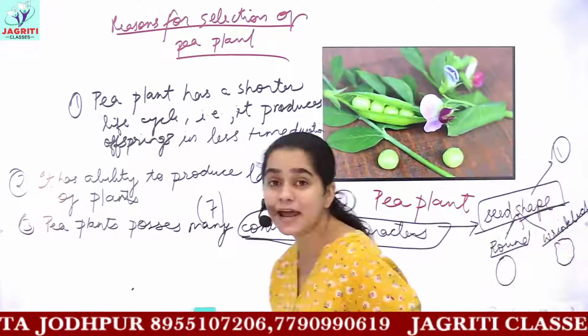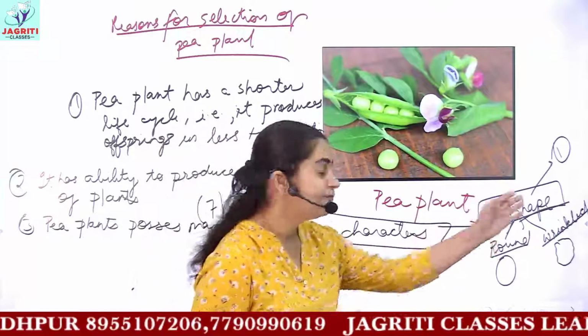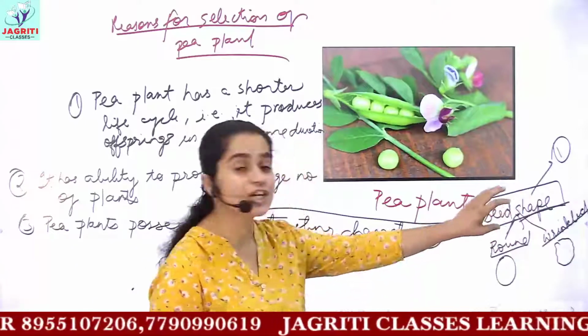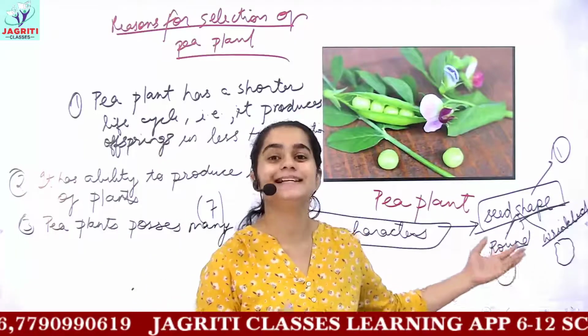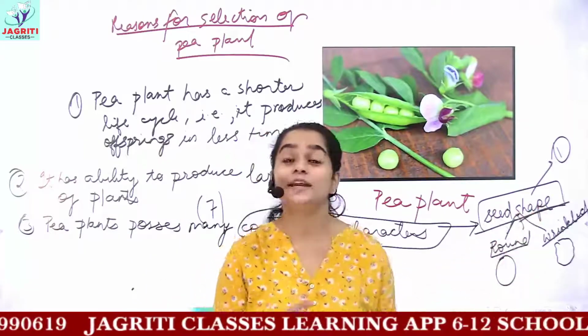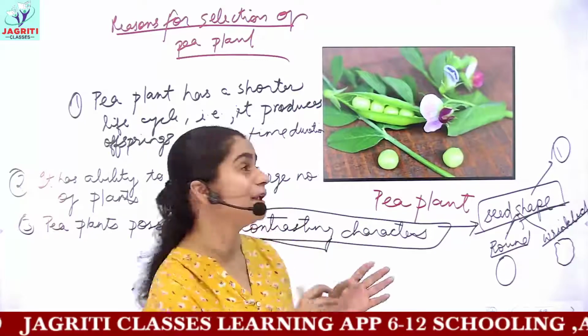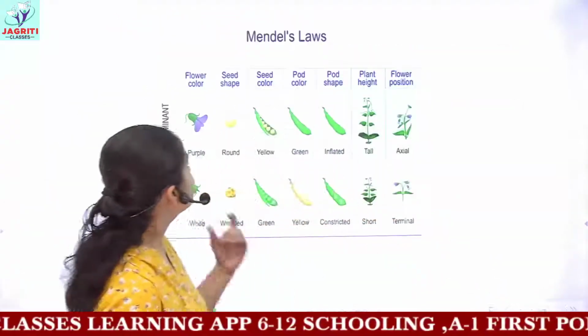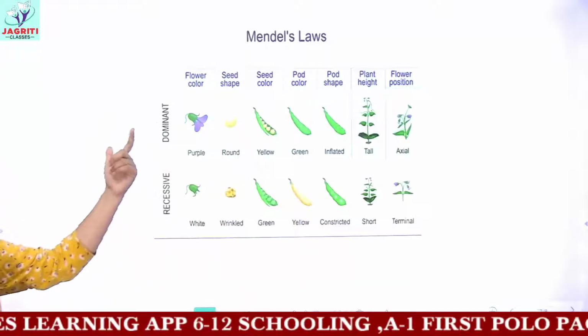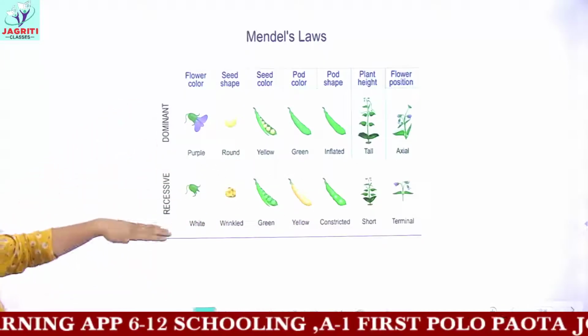In the similar manner, we'll be dealing with different kinds of characters like seed shape, then you have seed color, which would be green and yellow. Then you have pod shape, pod color, flower position. So everything we'll be seeing. See, this is a chart for the different characters and their dominant and recessive traits.